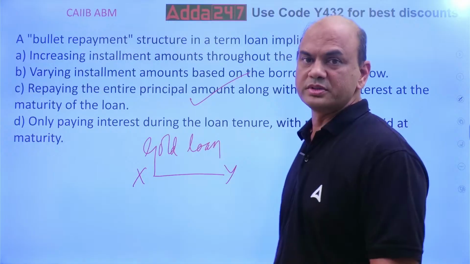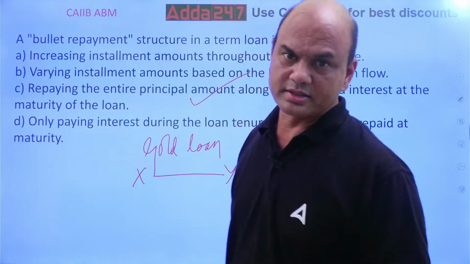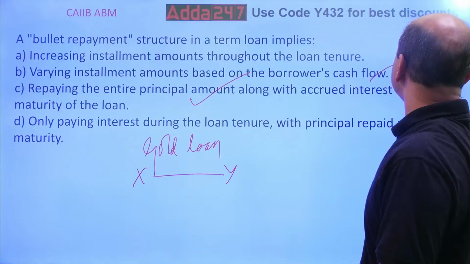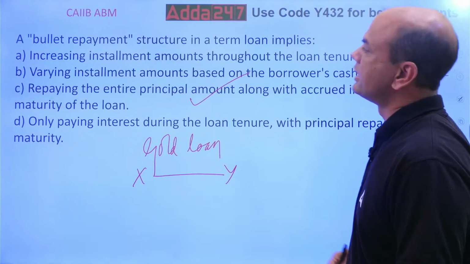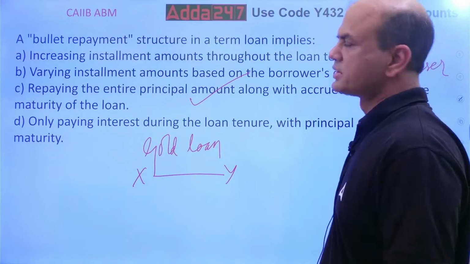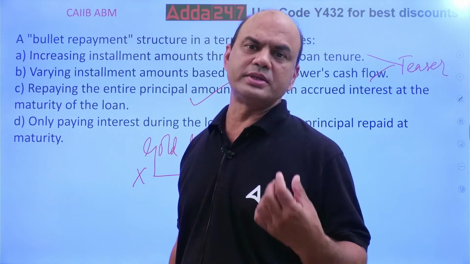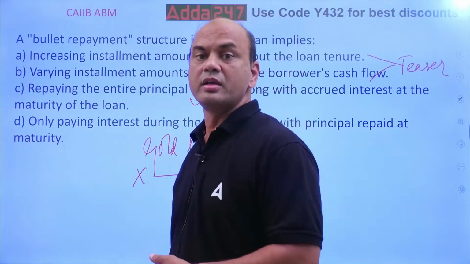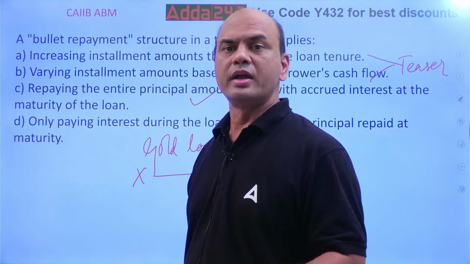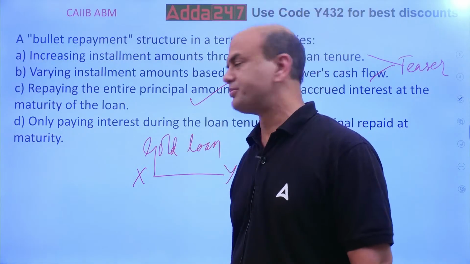Varying installment amounts means many a times what happens, the installment is lower at the initial stage and at the later stage it is higher. So these are called as teaser loans. Then increasing installment amounts throughout the loan tenure. Again, this is a form of teaser loans. Kindly note, there is a concept called as teaser loans. In teaser loans, the initial installments are lower and later they increase. Although it is not allowed for the retail loans. RBI does not allow this. It is only allowed for the restructured loans, NPAs, which have been gone into rehabilitation.